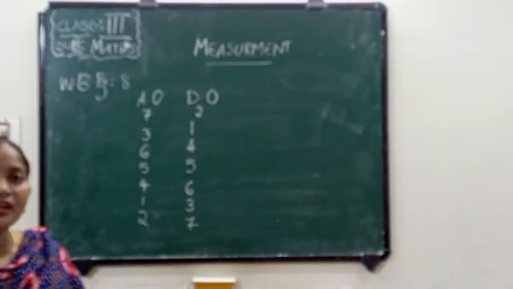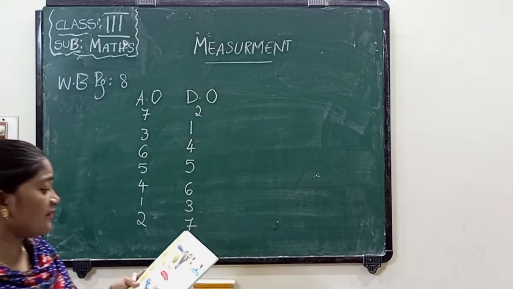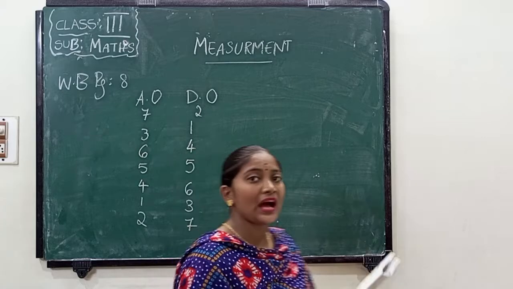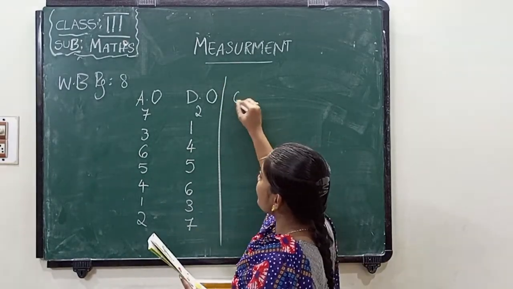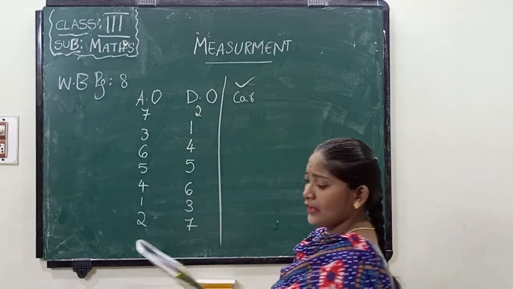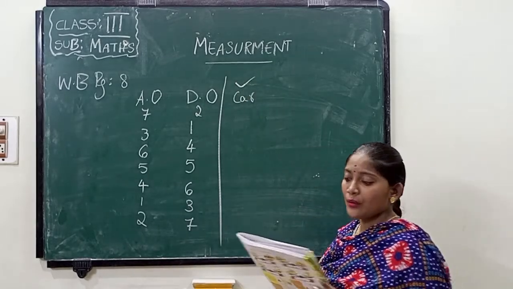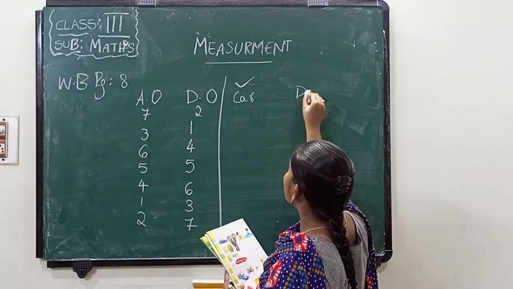Now check the heavier object in each box. What is the heaviest one? Car or a bike? Car is the heaviest one. So you have to put a tick mark near the car. Next one. Puppy or a dog? Heaviest one? Dog.